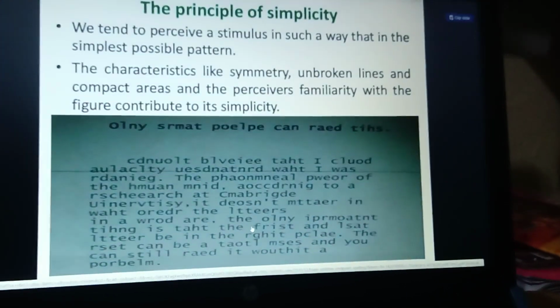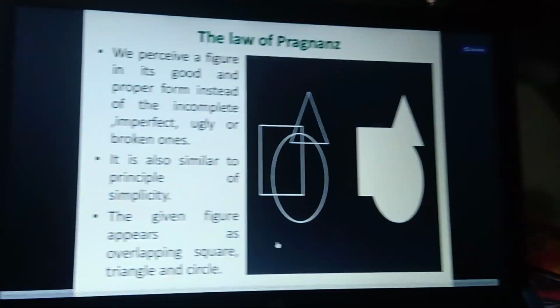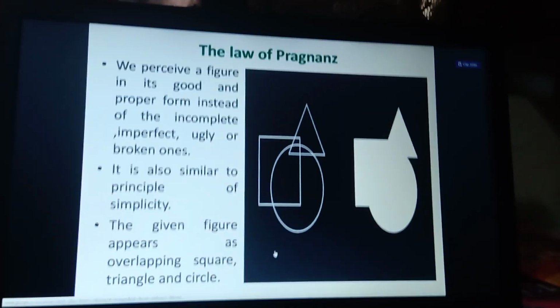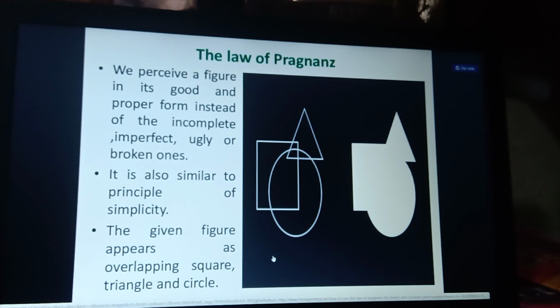Okay, comparing our notes writing with how the textbook way of writing is different. Yes, that one. And next one is the law of Prägnanz. Okay, so the law of Prägnanz, nothing else but yes.